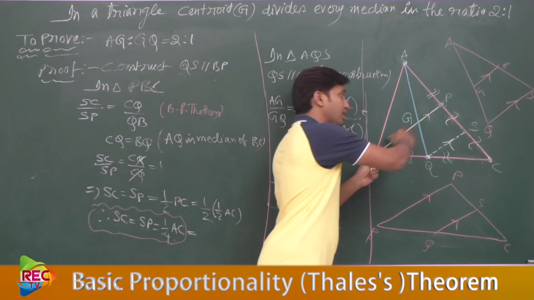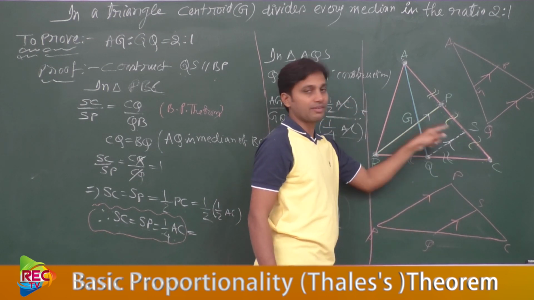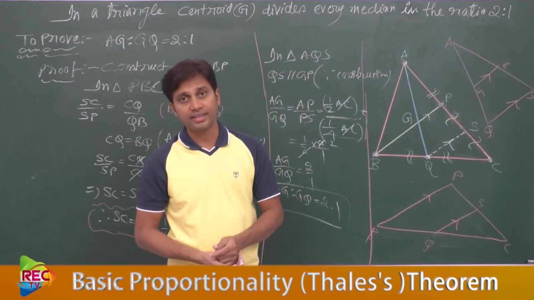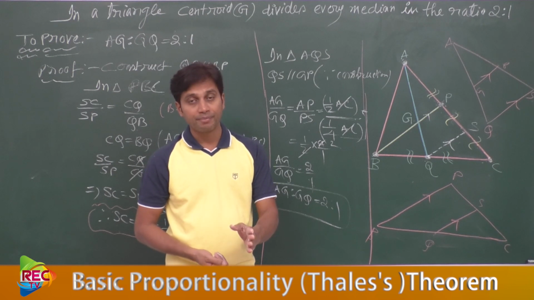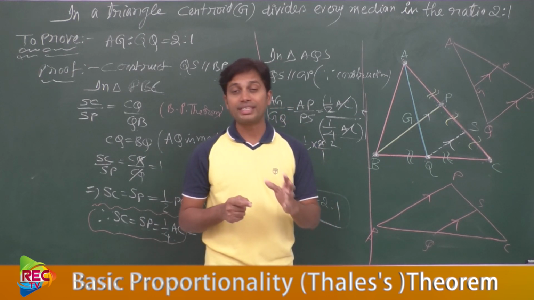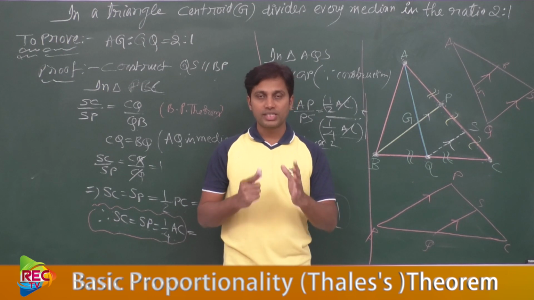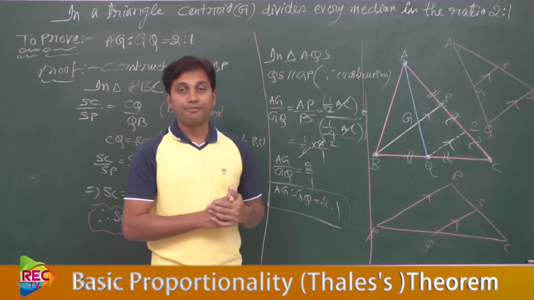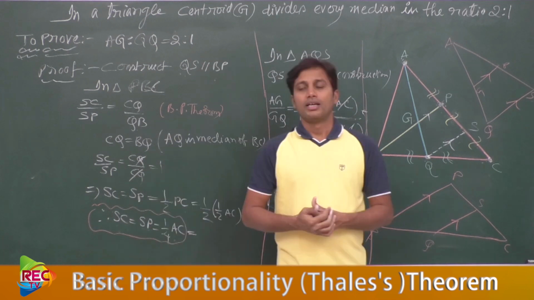Similarly, we can prove for this median also. Similarly, we can prove for another median if you draw from this vertex C. For that also we can say that every median is divided by the centroid in the ratio 2 is to 1. This is the proof about that, and we proved it using the basic proportionality theorem.